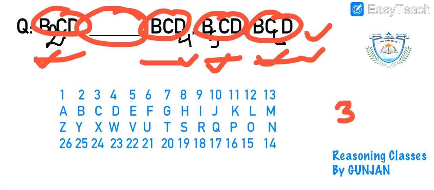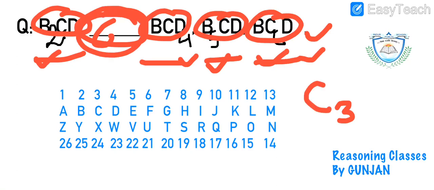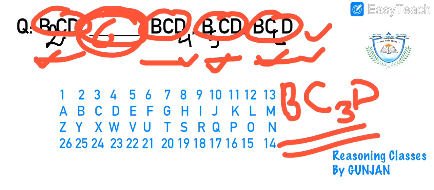Now you can see the positioning. It's 2, blank, then it goes to D, then again B, then C. That means we will have the subscript 3 for C and the other alphabets will be B, C, D. So you can have as many ways with the numbers and with the alphabets. It's not necessary that you will have the same type of questions everywhere. You need to check out the logics, especially differently for numbers and separately for the alphabets.